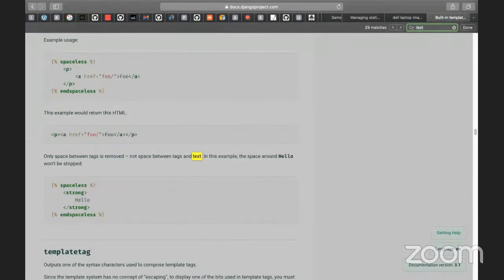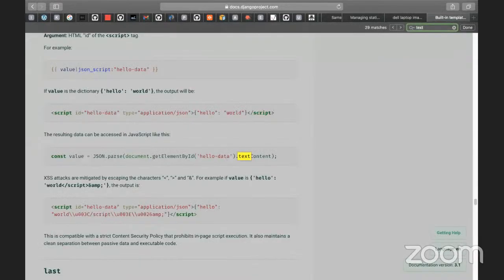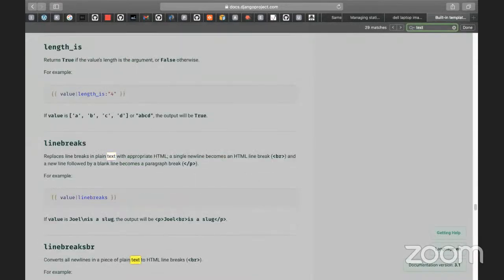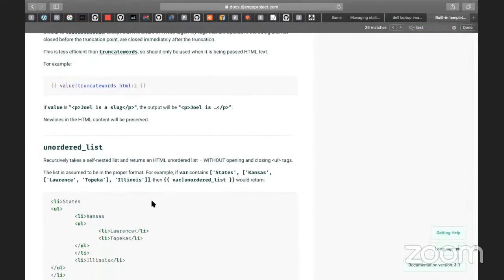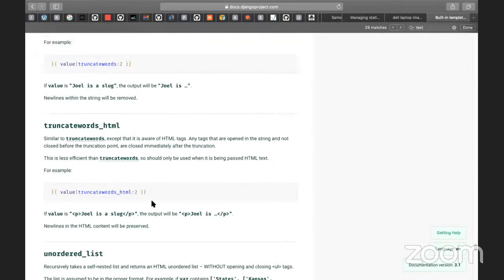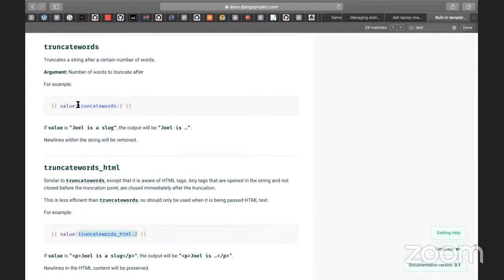Okay. Let me check something here. So truncate, basically. If you want to truncate words, we can use truncate words. If you want to truncate HTML, we can truncate that also. So if you don't want to display the whole text, if you want to display only 6 words, 10 words on the HTML, we can do it.